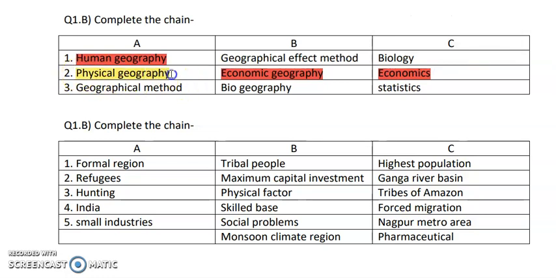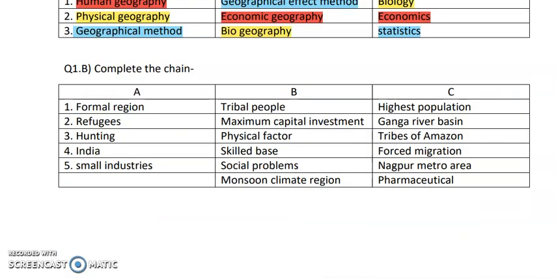So basically, physical geography is one of the biogeography which is related to biology. And after that, we have geographical method. So geographical method leads to geographical effect method, which is based on statistics. So this is about the third one. Next we have complete the following chain. So this is the next complete the following chain and the last complete the following chain.